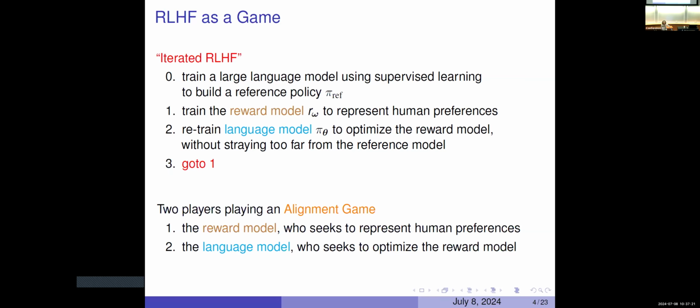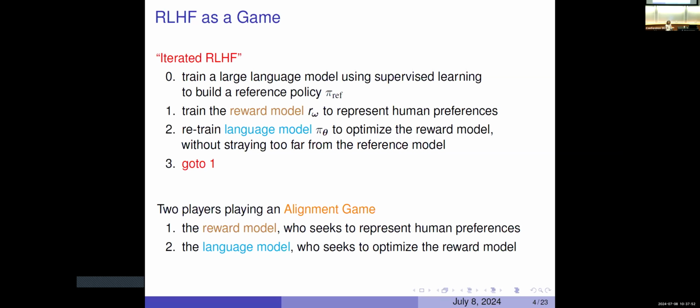I take my new language model, the one that I just got out of step 2 here, that was retrained to be not too far from ChatGPT, but incorporate some of my human preferences. And I use that language model now to generate a whole bunch of new examples for the human to then say thumbs up, thumbs down. I learn a new reward model. Based on that new reward model, I learn a new language model, and around and around and around. So I'm calling that iterated RLHF.